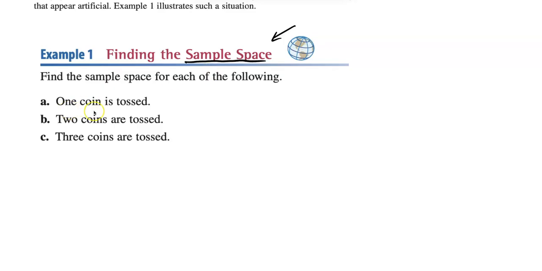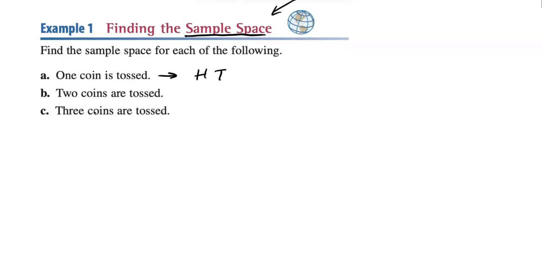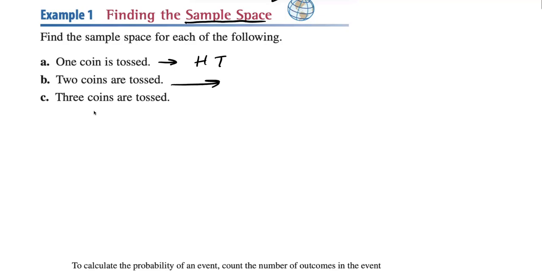So one coin is tossed. Well, we could either get heads or we could get tails. That's our sample space. Two coins are tossed. Well, in that case, we could get heads and heads, heads and tails, tails and heads, or tails and tails. So our sample space is 4 this time. The first time there's only 2 things, right? Heads and tails. You could either get heads or you could get tails.